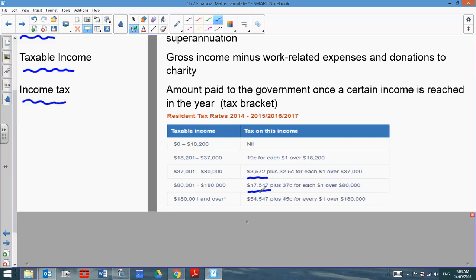So again, this sum already comes out throughout the year. As you get paid, a little portion of every paycheck comes out and it gets put aside so that at the end of the year, you don't have to come back and try to pay all this money. And then if you make over $180,000, we have to pay a lump sum of $54,547 plus 45 cents for every dollar that's over $180,000. So that does come out to be a pretty significant amount.